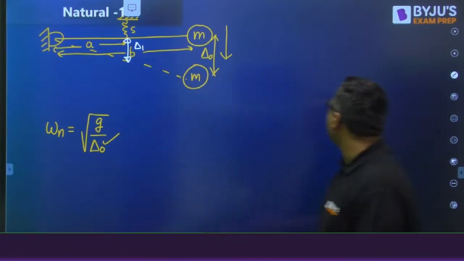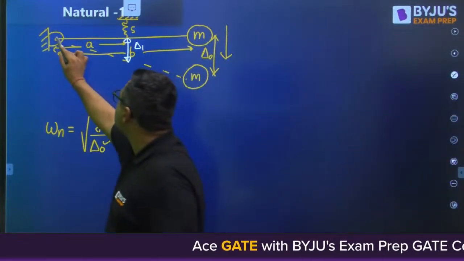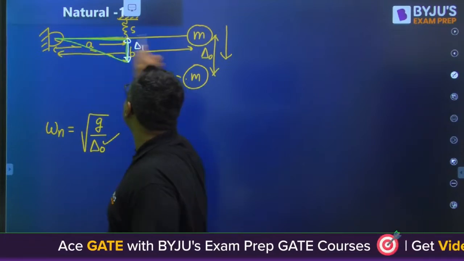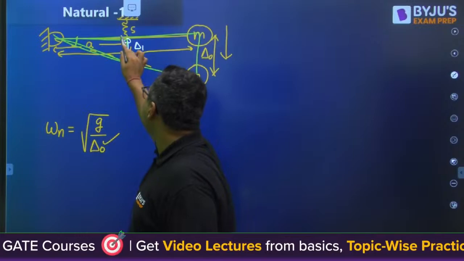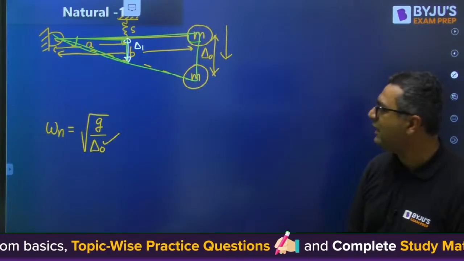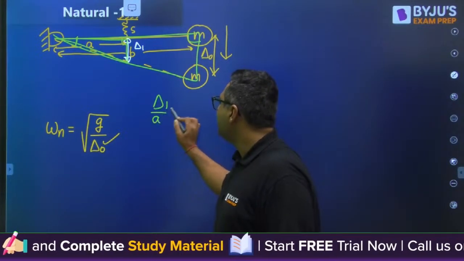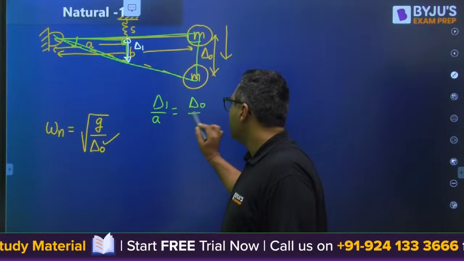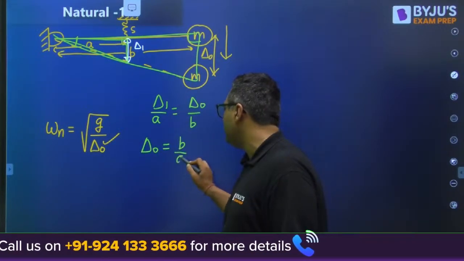Now my dear, if you can see, there are two triangles. One triangle is this small one, and the other triangle is this big one. Both triangles have one angle common, another angle 90, and the third angle will also be equal. By similarity, I can say delta 1 by A is equal to delta naught by B. I am interested in delta naught, which is equal to B by A into delta 1.